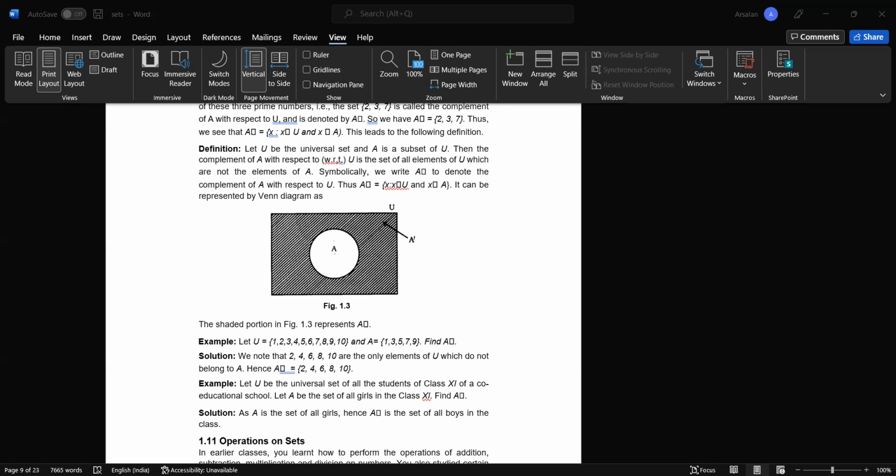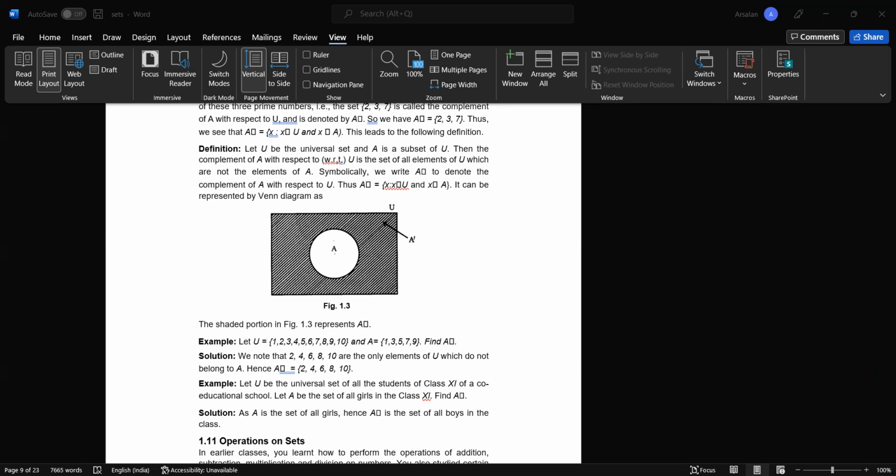In that particular case, this expression is not going to work. We need to use this expression, which says that the number of elements in A union B is equal to the number of elements in A plus the number of elements in B minus the number of elements in A intersection B.